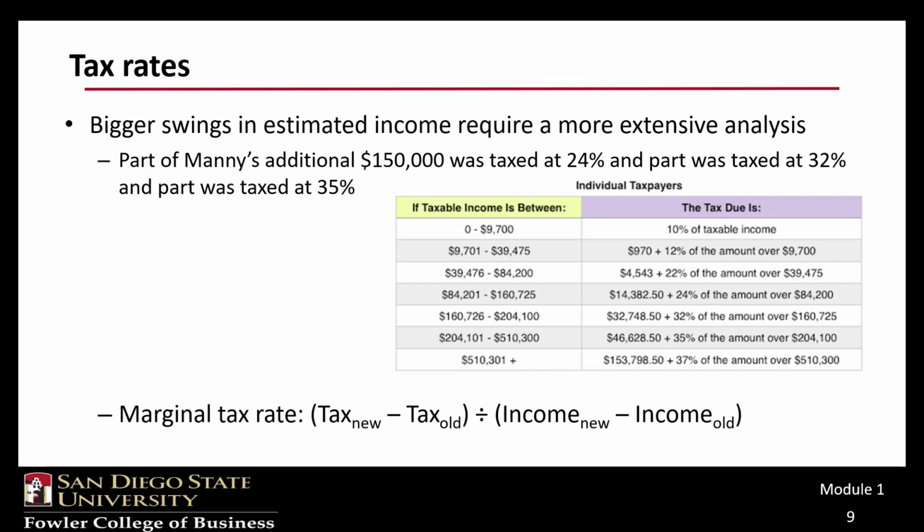Bigger swings in income will often require the long method to accurately predict expected after-tax cash flows, so always be aware of the bracket creep. This makes the technically correct formula for the marginal tax rate the change in tax divided by the change in taxable income.